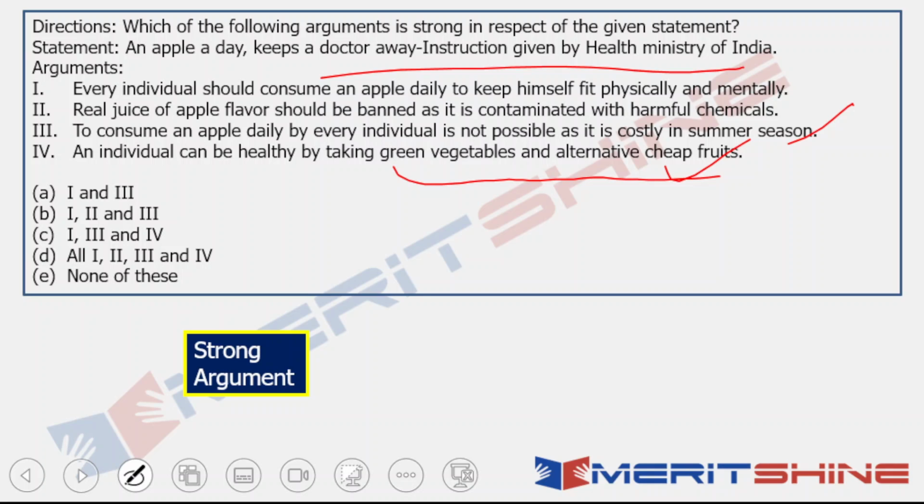So for all practical purposes, I cannot take 3 and 4, one after the other, and prove that these 2 make a strong argument. These 2 make a strong argument together when juxtaposed with the statement. But the question is not what makes strong together, but what makes strong individually. Individually only one makes sense. Clear? And only one is not an answer here. Therefore, none of these should be the answer.